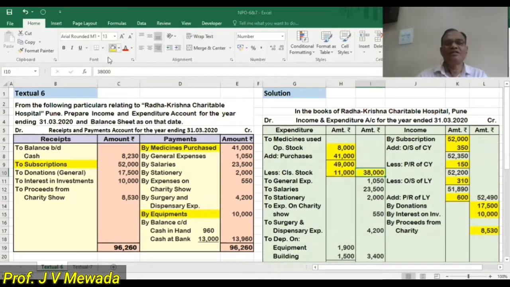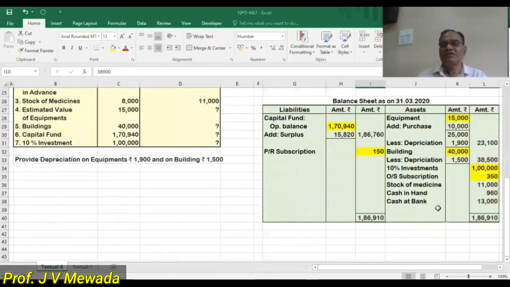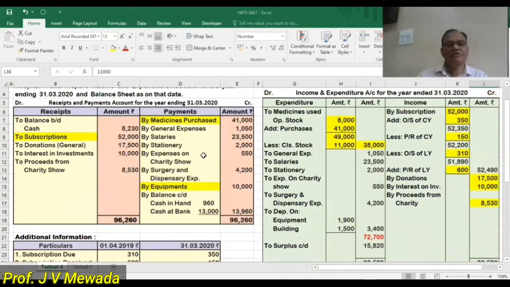So this is the medicines used. And for this closing stock, the second effect we have to do in the balance sheet, stock of medicines, 11,000. So the second effect we are doing, stock of medicine, 11,000. So this item is over.